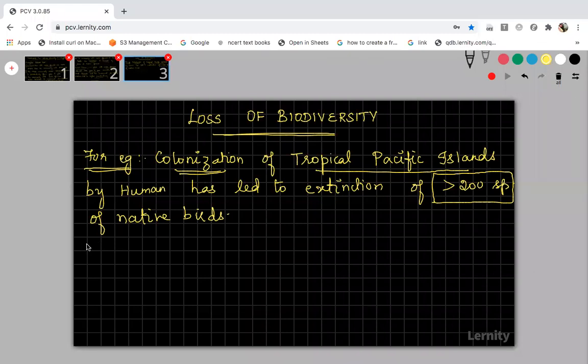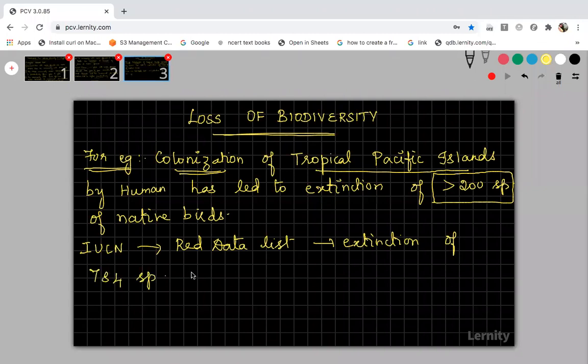Okay. And IUCN, already I told you, IUCN will give the Red Data List. In this Red Data List, it has been documented that 784 species have become extinct in the last 500 years. It has been documented in this Red Data List given by IUCN. Okay. Extinction of 784 species in the last 500 years.